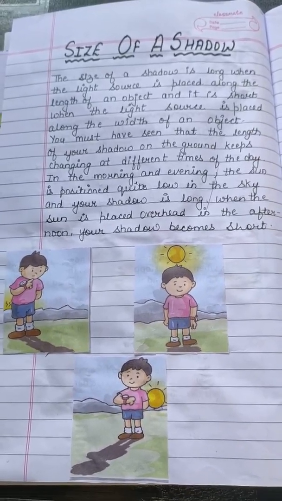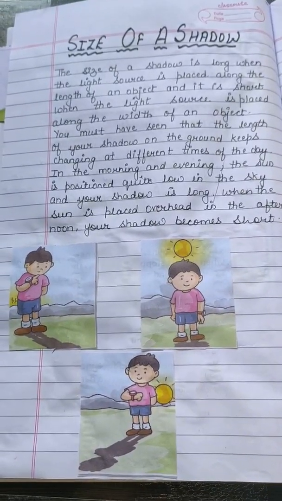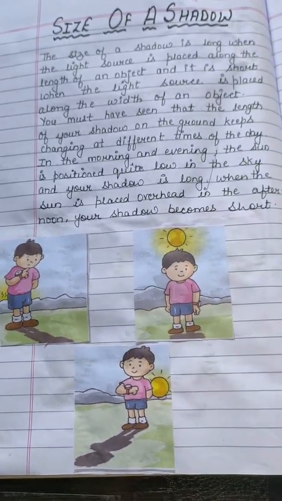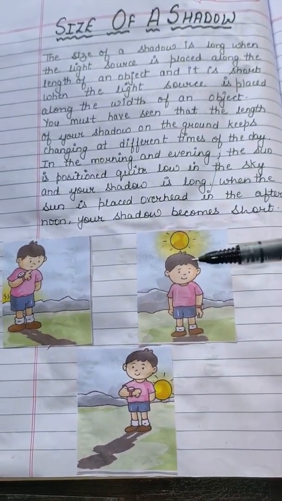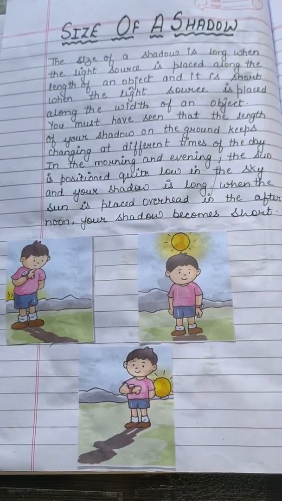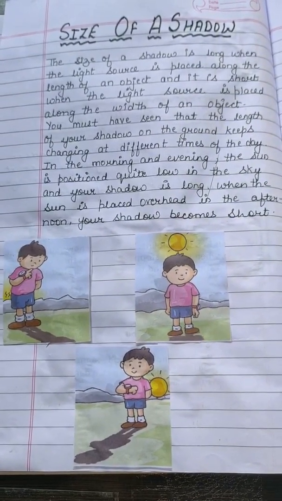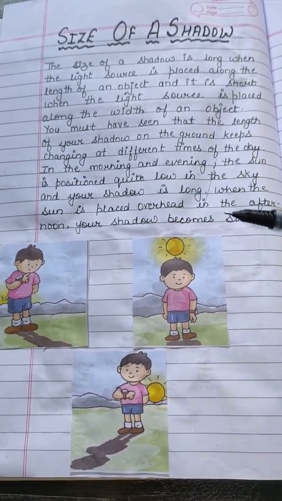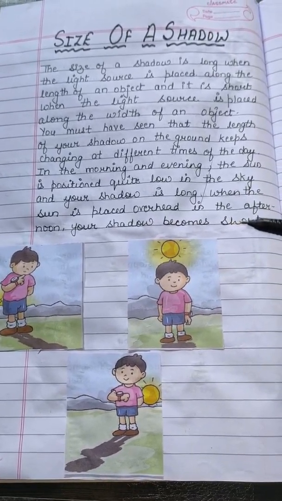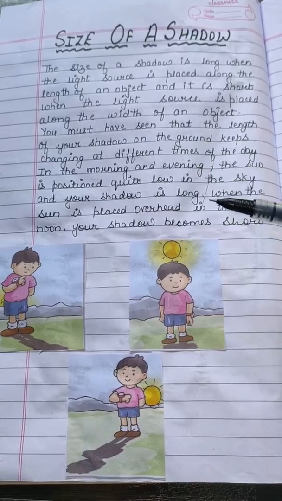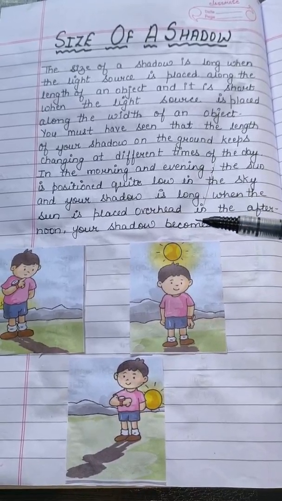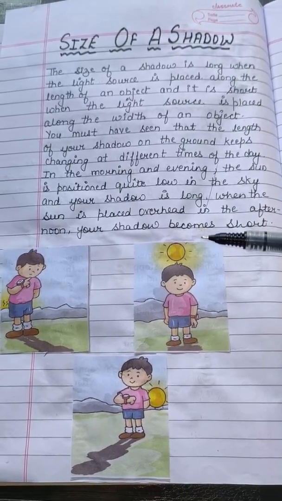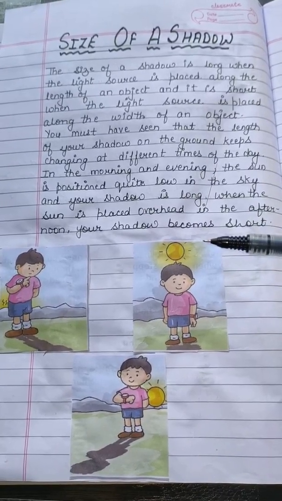When the light source is placed along the length, like here and here, the shadow is long, and when the light source is placed along the width of the object, it is short.